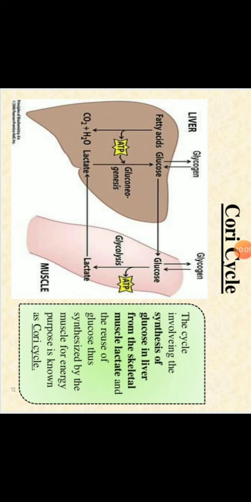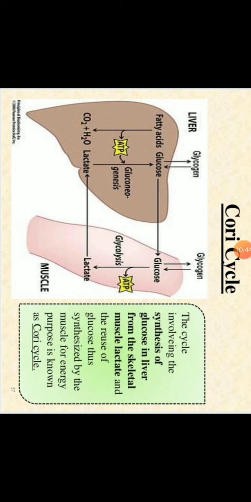Now what is the fate of this lactate? This lactate will go into the liver immediately. And in the liver, what I told you initially, what are the sites of gluconeogenesis? Only two, liver and kidney. So this lactate goes to the liver where gluconeogenesis occurs, and glucose is again regenerated. Now this glucose is again transported to the muscles, and again in the muscle cell glycolysis occurs.